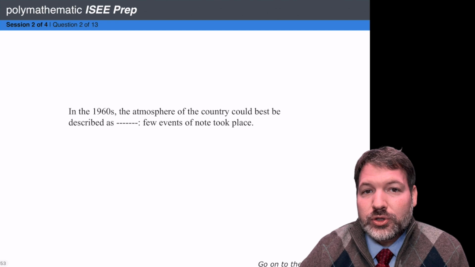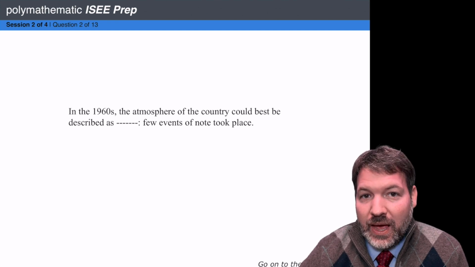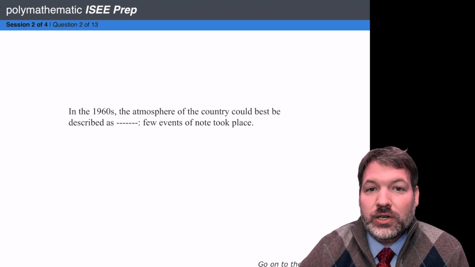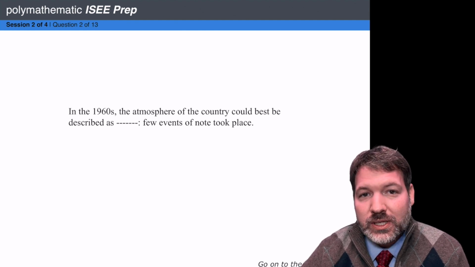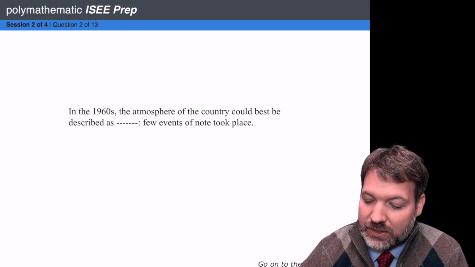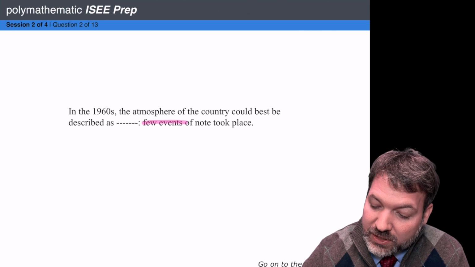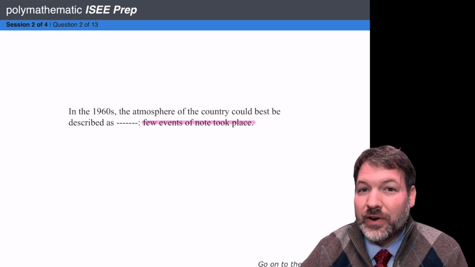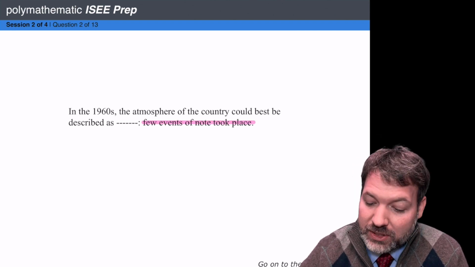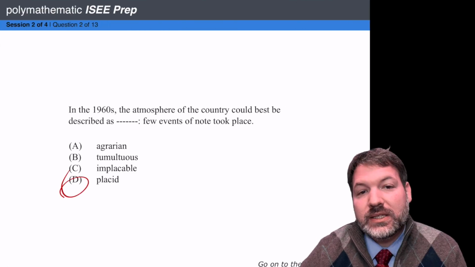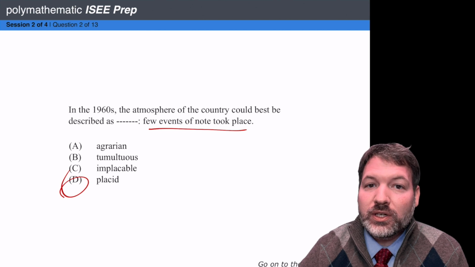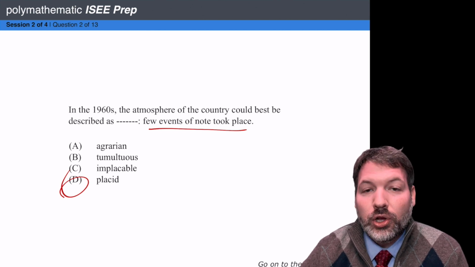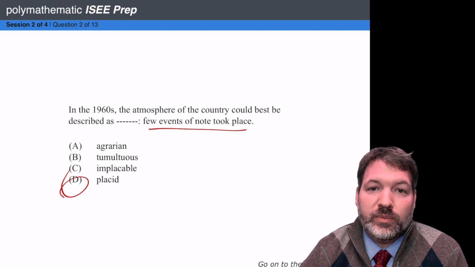You can see the psychometricians could easily take the same stem and just by changing the clue, change the word that would fit in this blank. This is why the clue is so important. This sentence could just as easily have read, in the 1960s, the atmosphere of the country could best be described as blank. Few events of note took place. So now very little is happening. And I would say something like placid instead of tumultuous. It all depends on what that clue is. So if you're having trouble filling in what goes in the blank, look for the clue, look for the most descriptive part of the sentence.